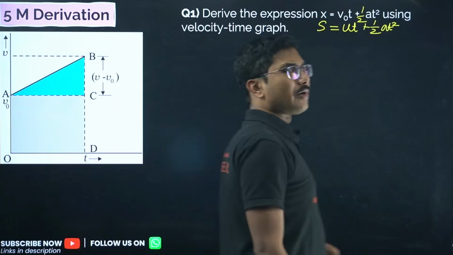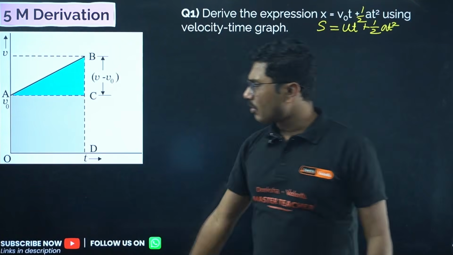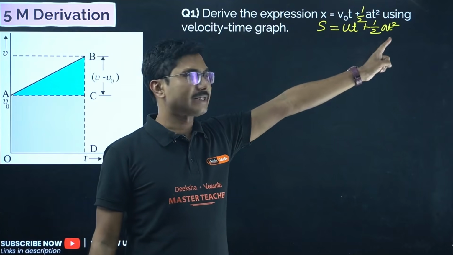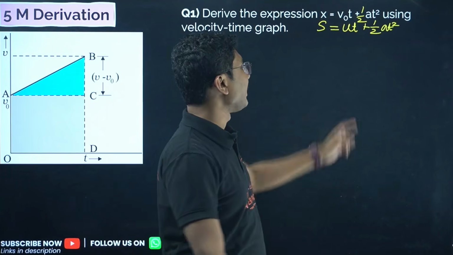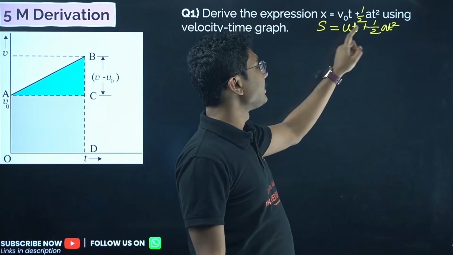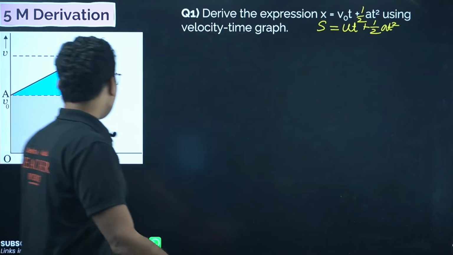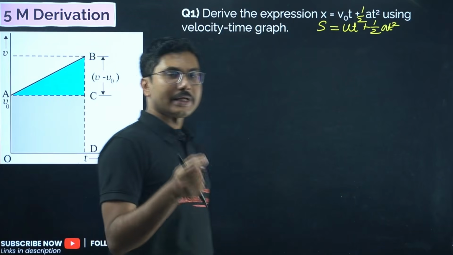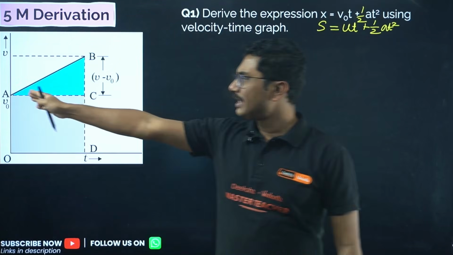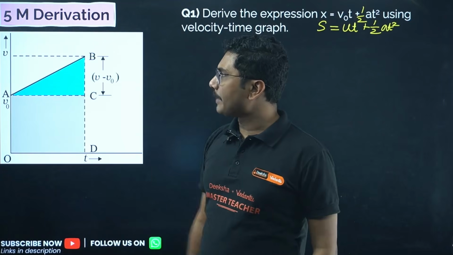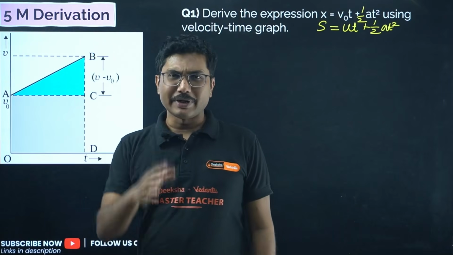Now first of all you have to draw a graph. Based on the equation that is given, if it is s equals ut plus half at square, which is obviously the same, instead of x we are using s for displacement, and u is the initial speed. In this diagram we have used v naught, so in that particular case you have to show this as u. So that is the only difference. V remains the same. Okay, this is v.